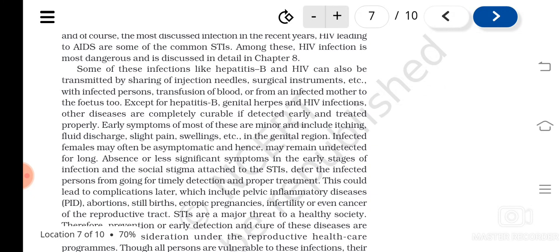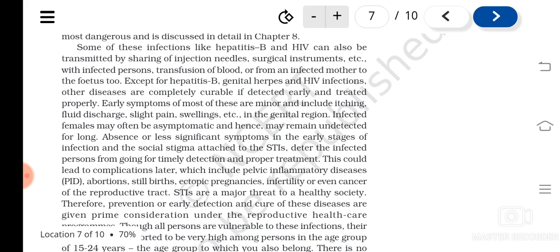Among these, hepatitis B and HIV can also be transmitted by the sharing of syringes, surgical instruments, etc., through blood transfusion, or from mother to child, isn't it? Among these, hepatitis B, genital herpes, and HIV infections are not completely curable. Others, if detected early, can be cured.